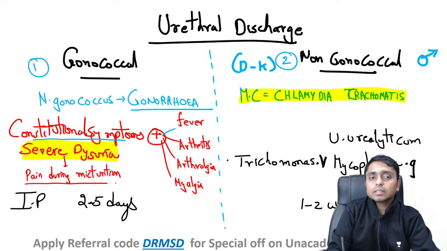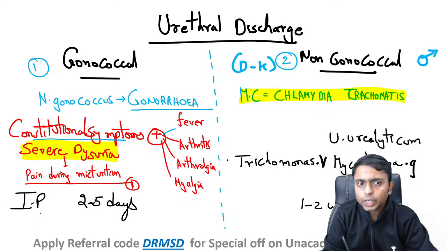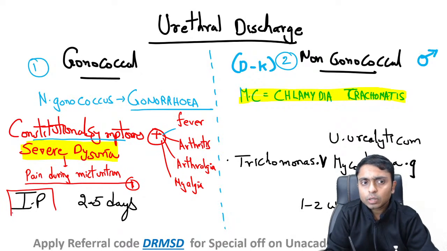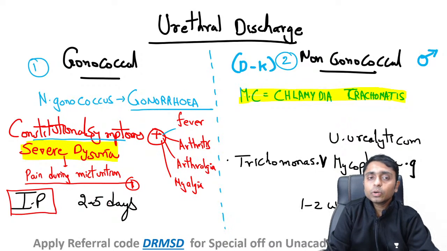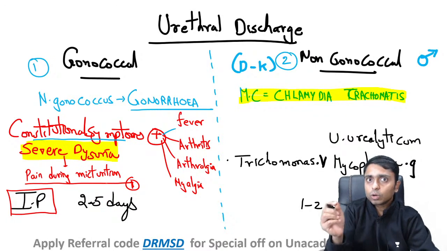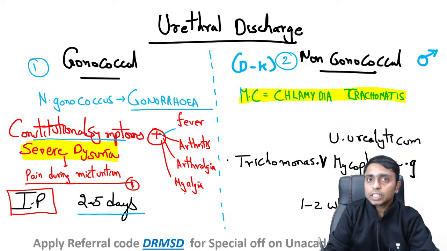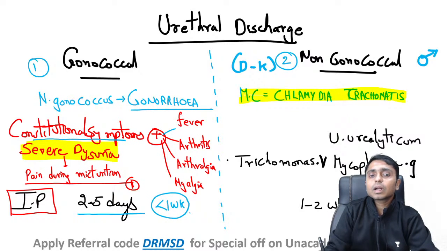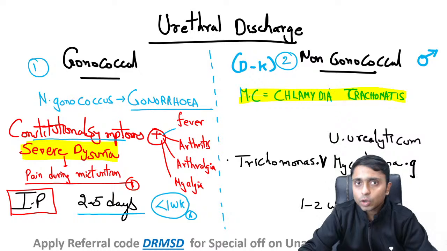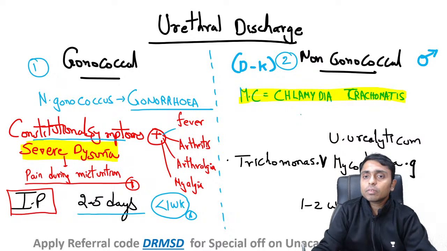Okay, so this is a very important complaint. And the incubation period is also very important. It will help you to differentiate between gonococcal and non-gonococcal urethritis. In gonococcal urethritis, the incubation period is very short, ranging from just 2 to 5 days. You can say it is within 1 week, less than 1 week. Whereas in non-gonococcal urethritis, we will see what the features will be.